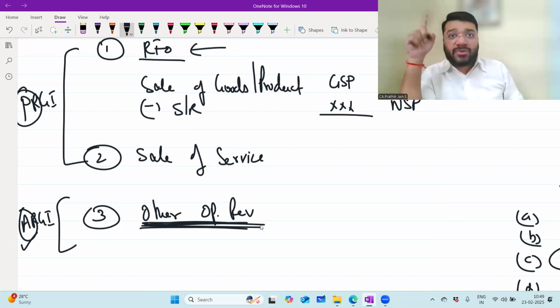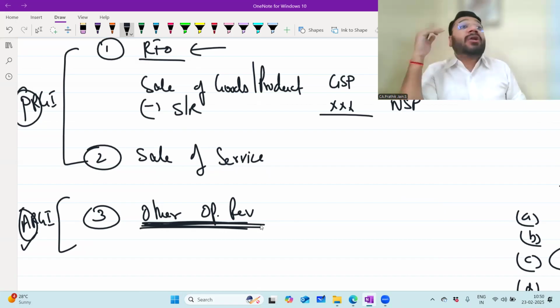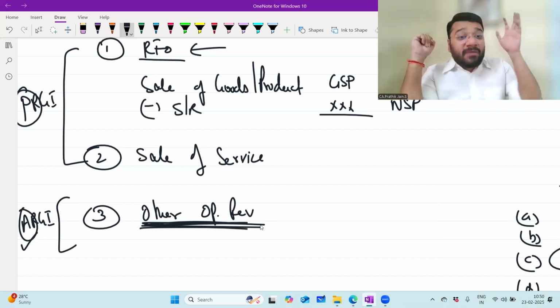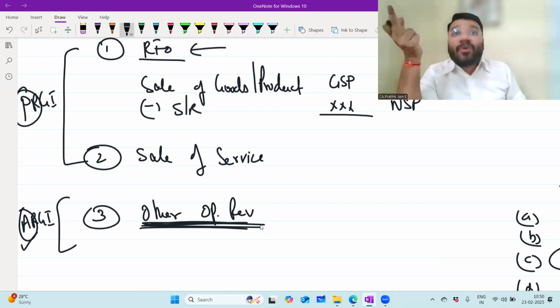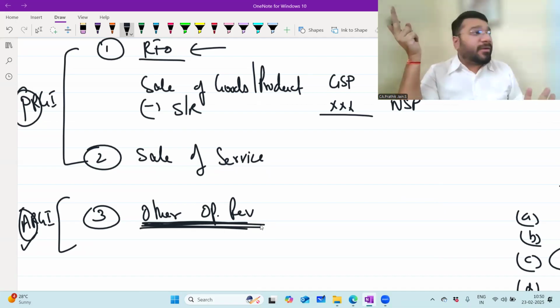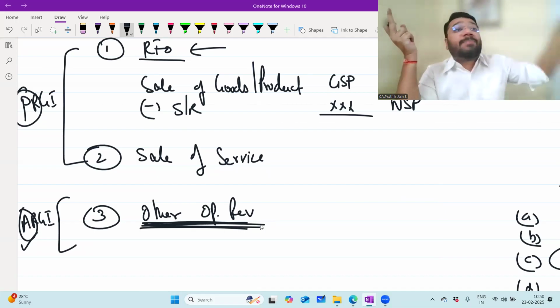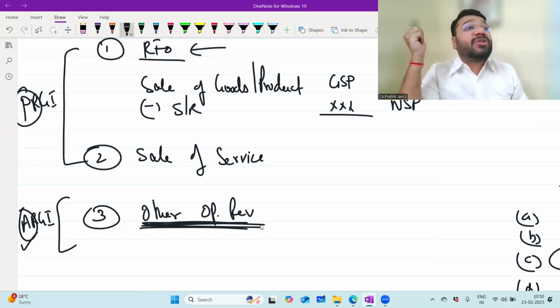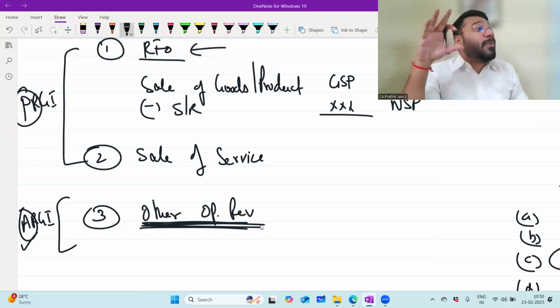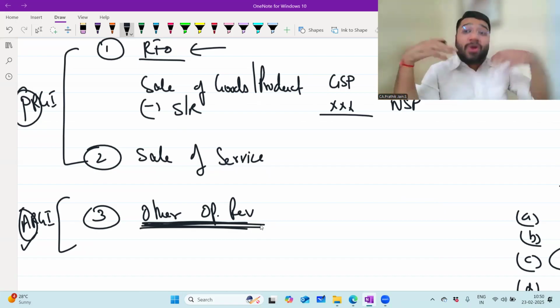A sugarcane manufacturing concern did not start the sugarcane factory so that one fine day it will sell bagasse. His primary motto was what? To extract sugar out of the sugarcane juice and sell the sugar as a primary target. So that is his primary revenue generating item. But in due process, he got a byproduct, which has got a huge market.